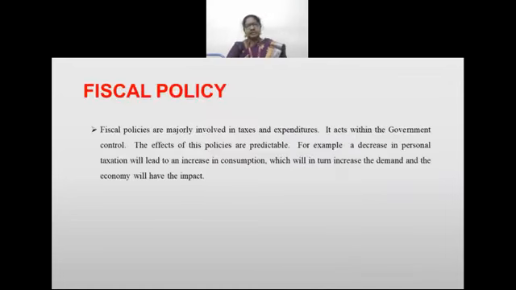Now, it is mainly involved in taxes and expenditures. It acts within the government's control. The effects of these policies are predictable. It is very clear actually: when a child gets 100 rupees, what will he do? He will go and buy some juice and some sweets.